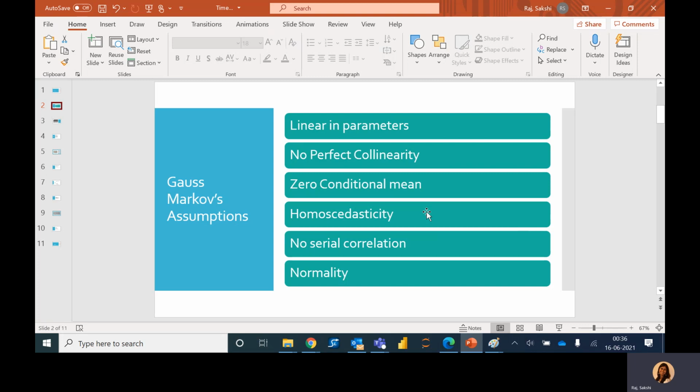The fifth assumption talks about no serial correlation. So what is serial correlation? It defines correlation between two error terms. So this assumption says that correlation between ut and us, where t and s are not equal, is equal to 0. If the errors are correlated, then we say that errors suffer from the problem of serial correlation. We'll talk about this problem later on in the session.